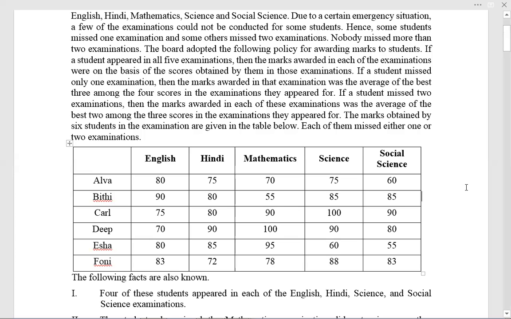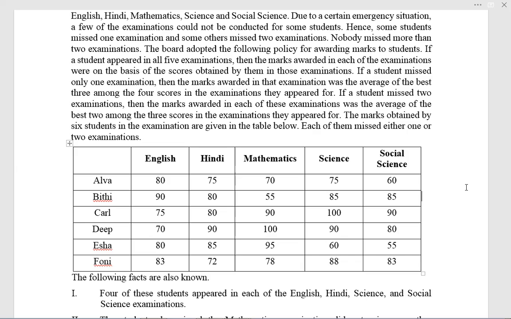Set CAT 2020 morning slot. Set on basic DI set. We can call it completely DI. And the basic concept of this set is averaging. A little bit of logic you need to apply, a little bit of findings and identifications and understanding is required. Obviously, a logical approach is required. But the basic funda of maths, whichever is used here, is basically average. So let us look at the set.